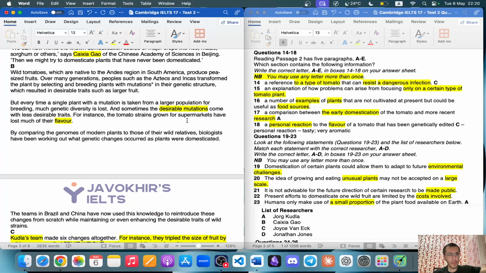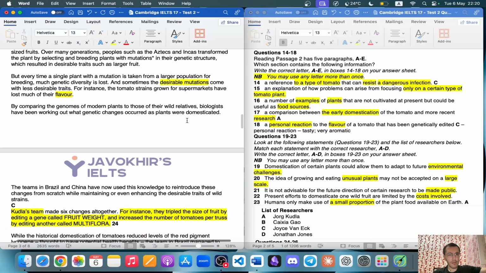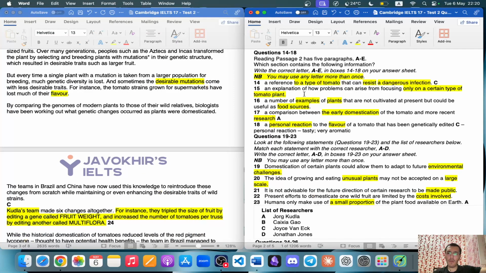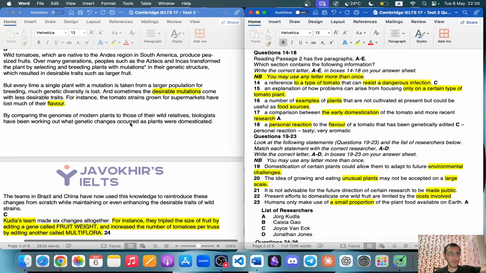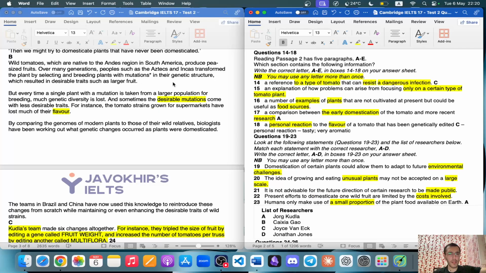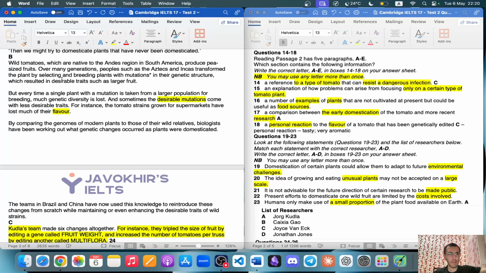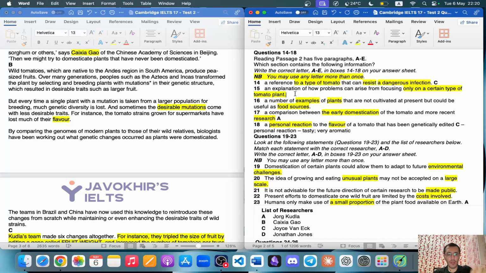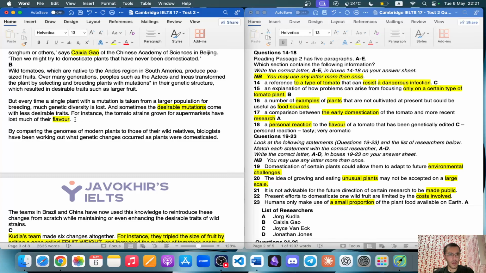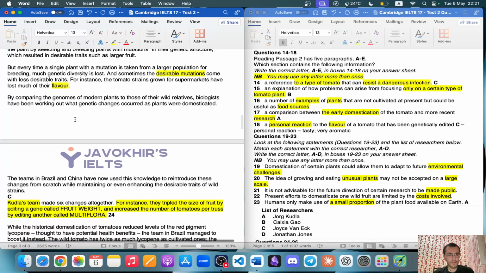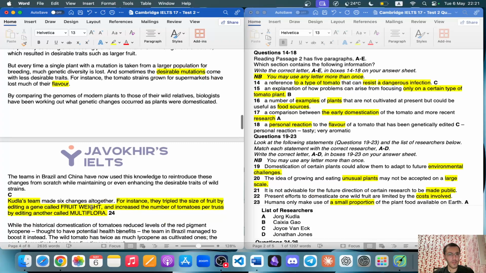I think here, have lost much of their flavor. How problems can arise from focusing on a certain type of plant? Only a certain type of plant here is the pea-sized fruits. Incas transformed the plant by selecting the plant. There's a particular plant that is wild tomatoes. I think this is kind of B, and it's talking about an explanation of how problems means that it can lose flavor, it can reduce the flavor, so genetic changes occurred as plants were domesticated.